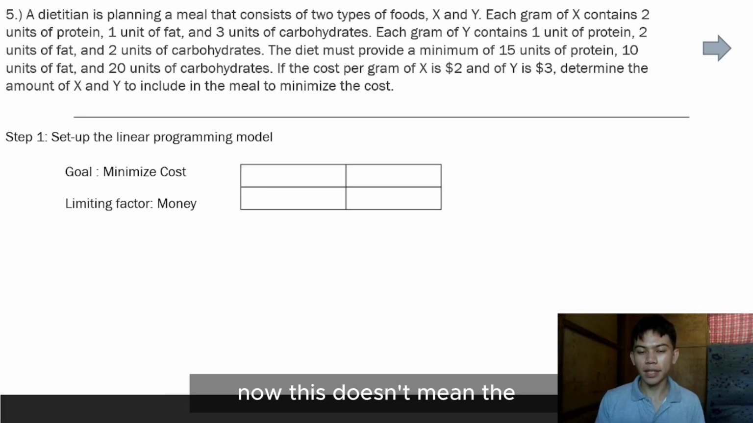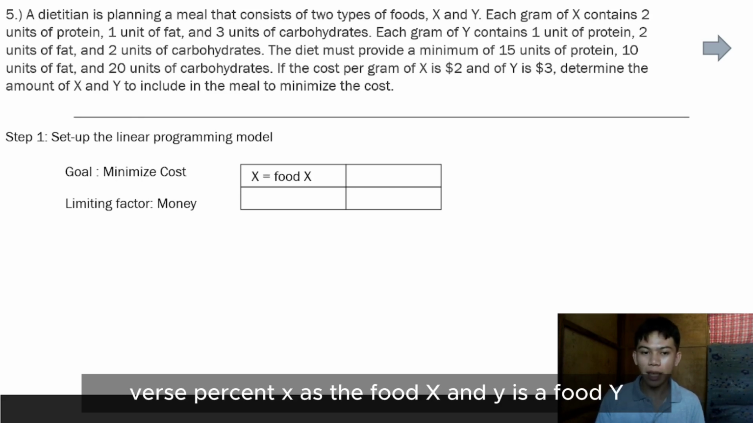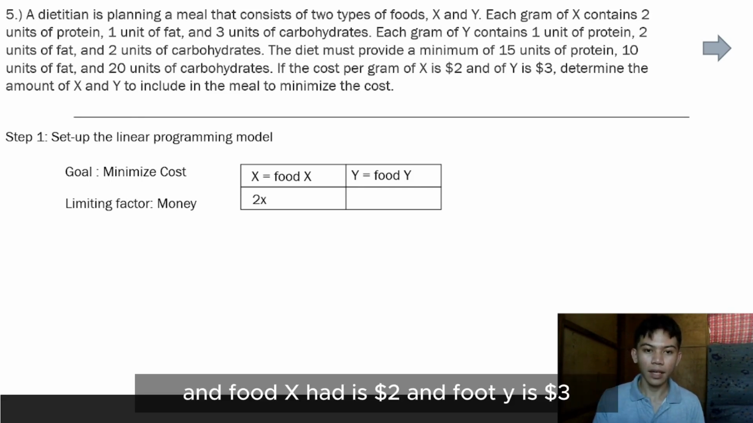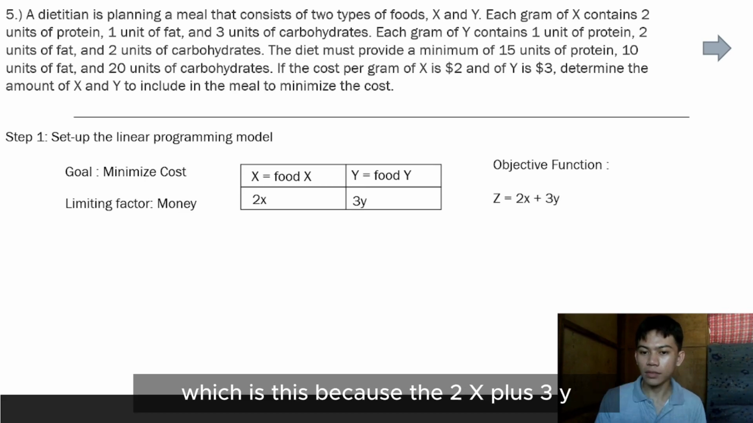Now let's determine the unknown values and represent them as variables. I represent X as food X and Y as food Y. Food X costs $2 and food Y costs $3. And we can now formulate our objective function, which is z equals 2x plus 3y.